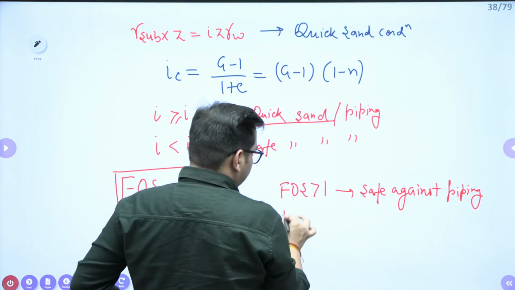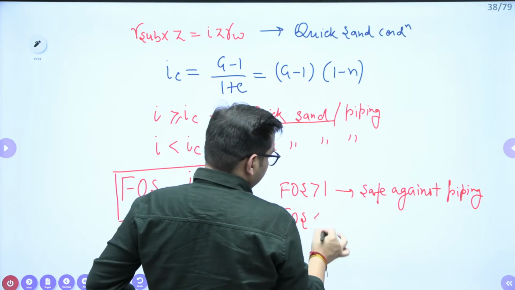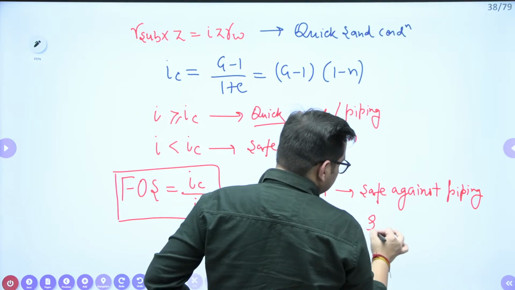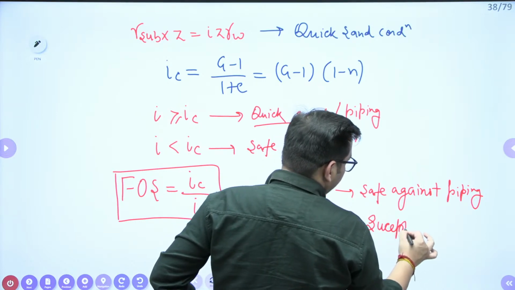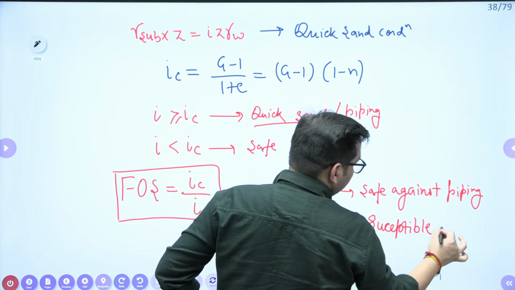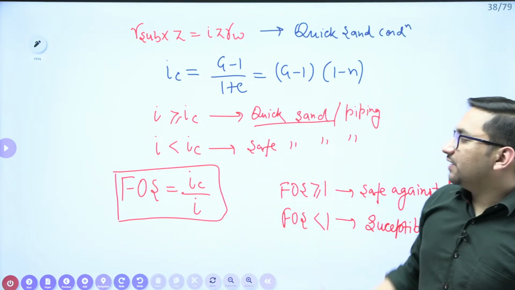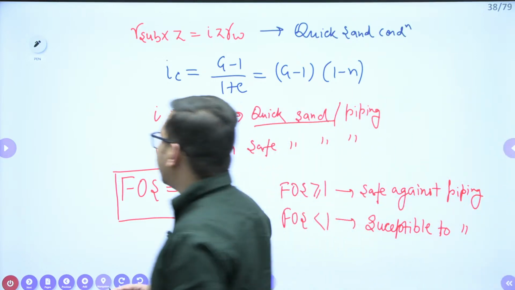If your factor of safety is less than 1, it will be susceptible to the piping condition. Clear? So all these formulas you have to revise, right?